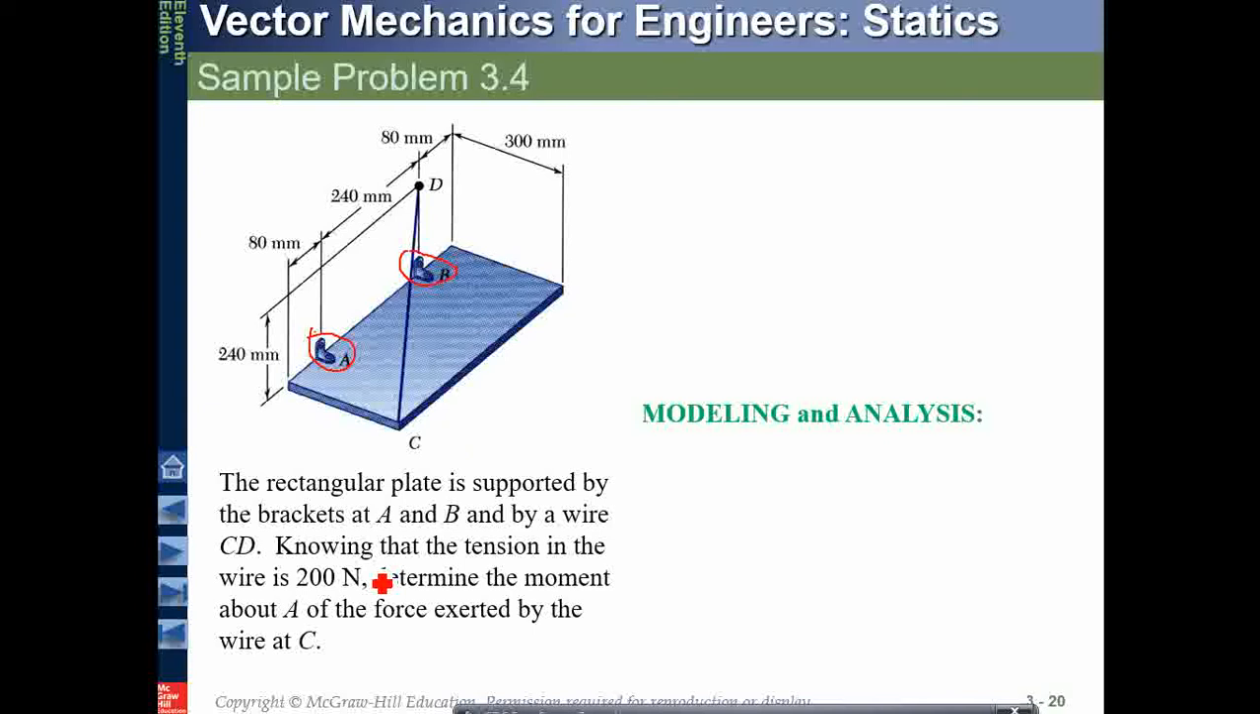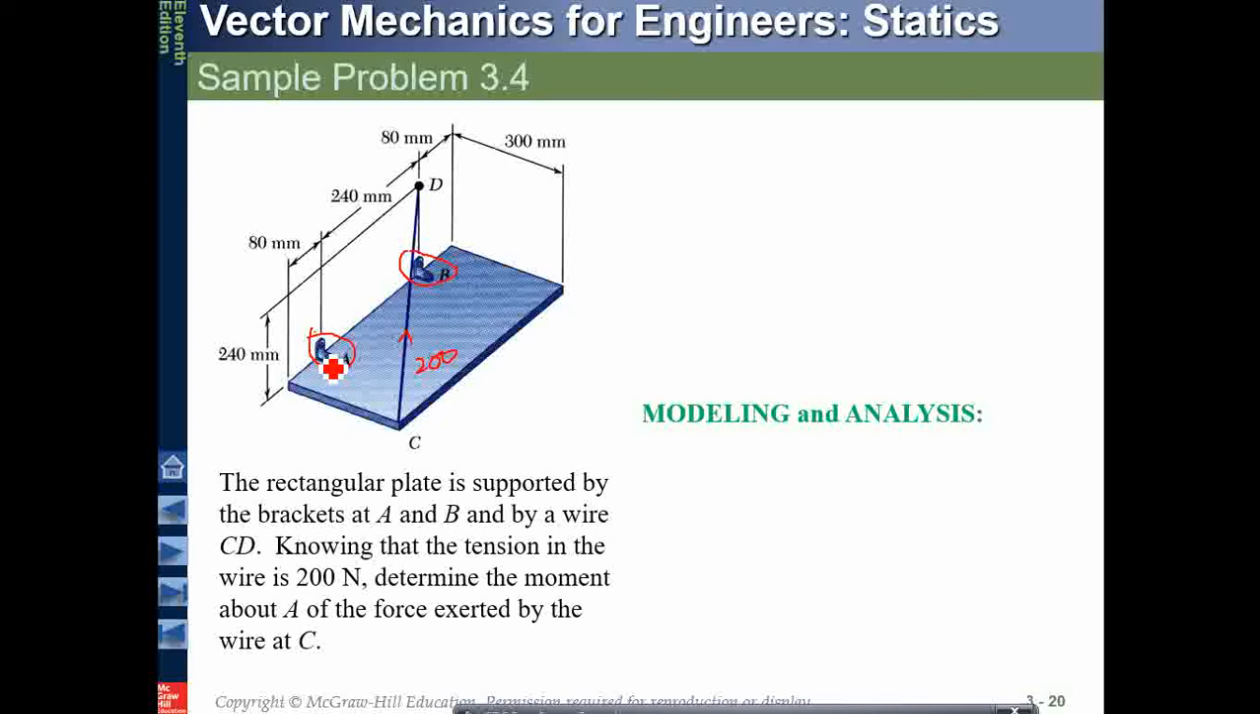Now, knowing that the tension in the wire is 200 newtons, that means the force or the tension FCD is 200 newtons. Find out the moment about A. You have to find the moment about A of the force exerted by the wire at C. Now, just carefully understand the problem. Determine the moment about A.